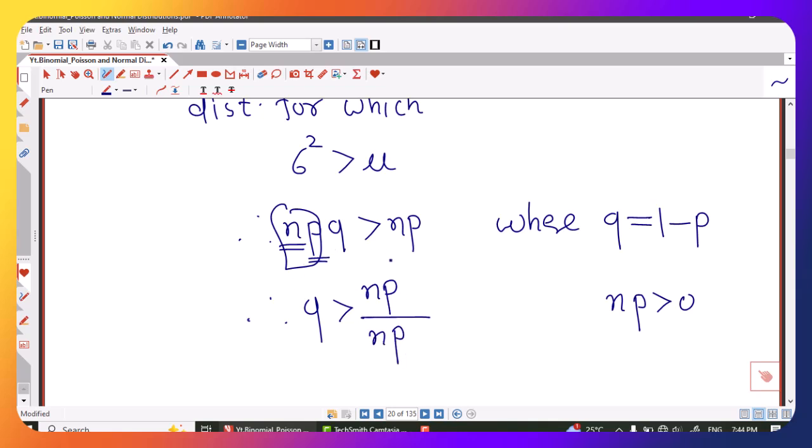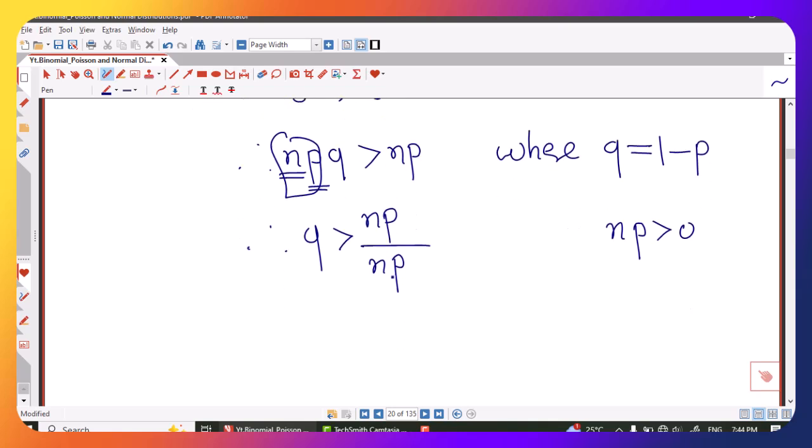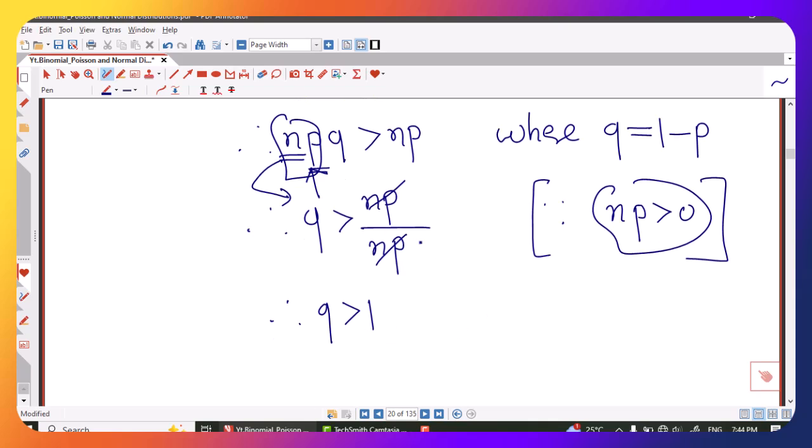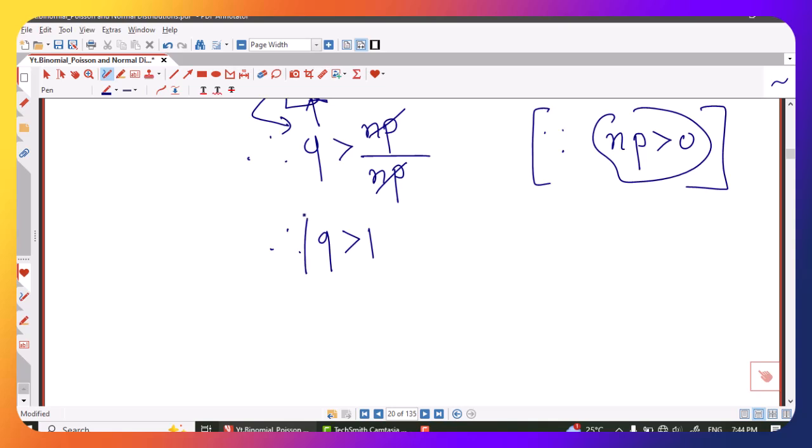So I will have q is greater than n p divided by n p. We can divide by a real number if it is positive, and we have written that n p is greater than 0. Now n p divided by n p is 1, because this is a non-zero real number. So what we obtain is that q is greater than 1. But what is q? q is nothing but 1 minus p, or probability of failure.